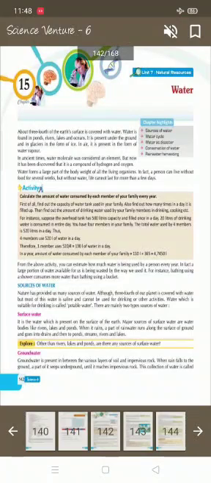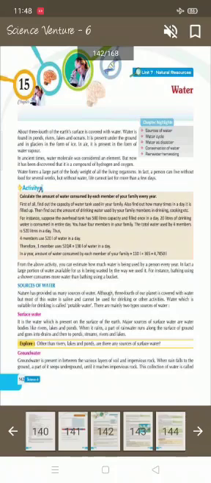Chapter 15, water. About 3/4 of the earth's surface is covered with water. Water is found in ponds, rivers, lakes and oceans. It is present under the ground and in glaciers in the form of ice. In air, it is present in the form of water vapor.